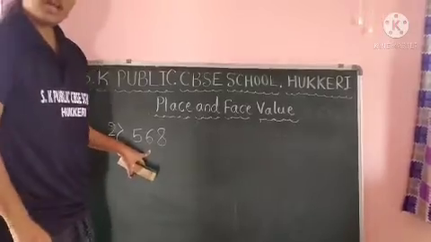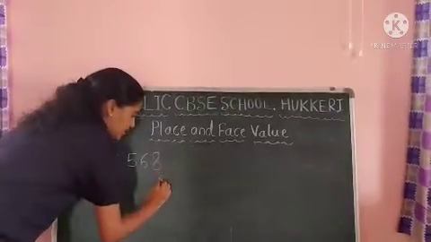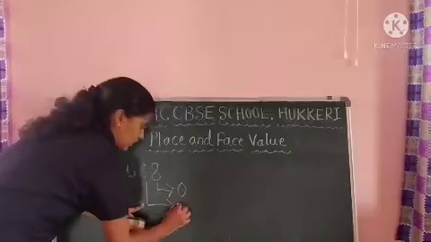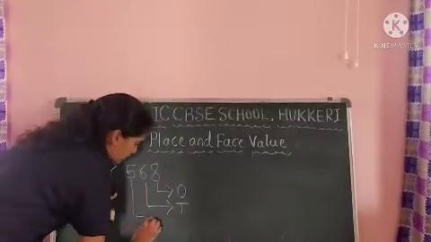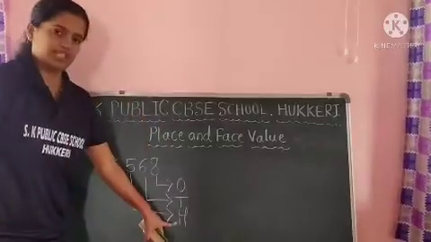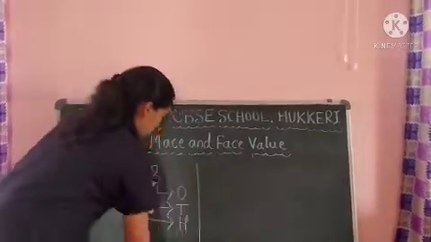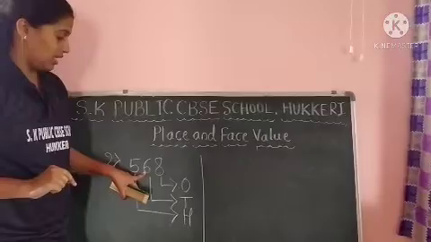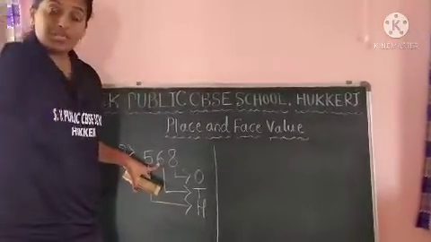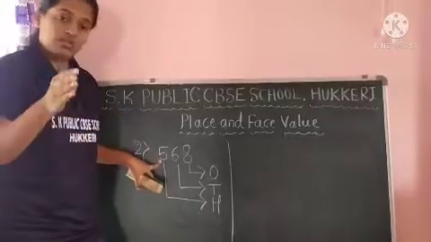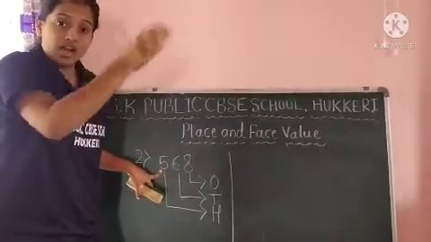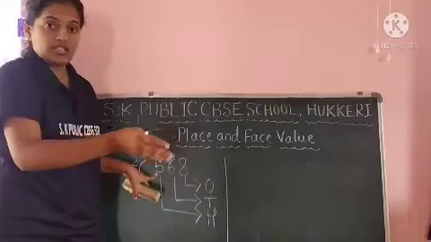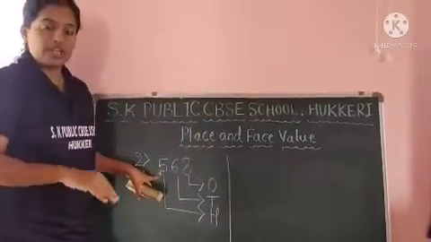568. This 8 is in ones place. O means ones. 6 is in tens place, and this 5 is in hundreds place. Okay. So now here you can see 8 ones are there, 6 tens are there. 10 ka group 6 are there, and 5 hundreds ka groups. Hundreds ka 5 groups are there. In each group 100 toys, 100 fruits, or 100 students. Okay, 100 boys, 100 girls.